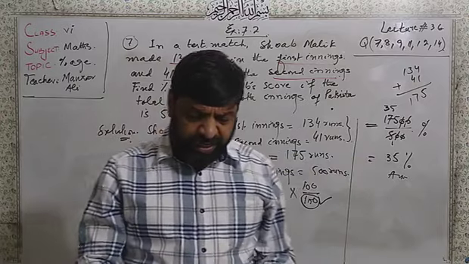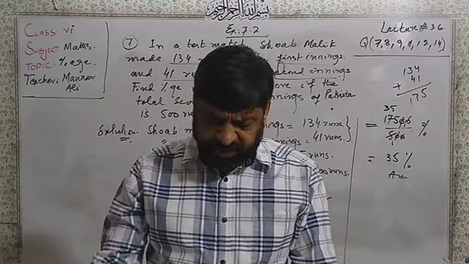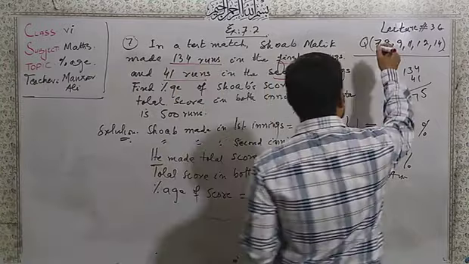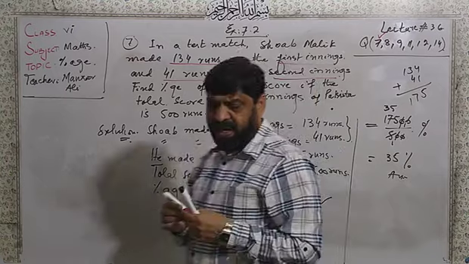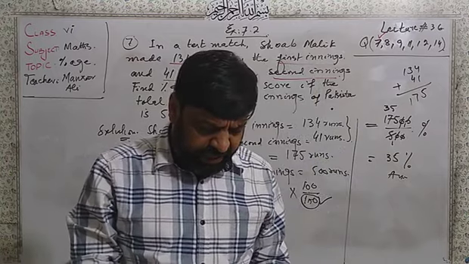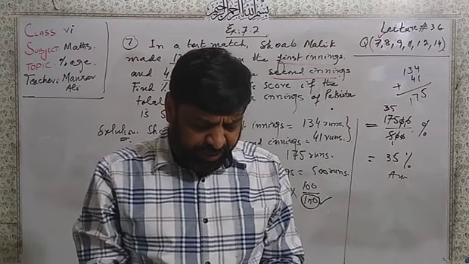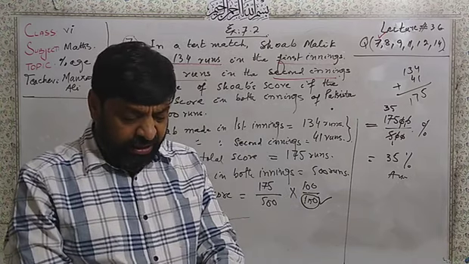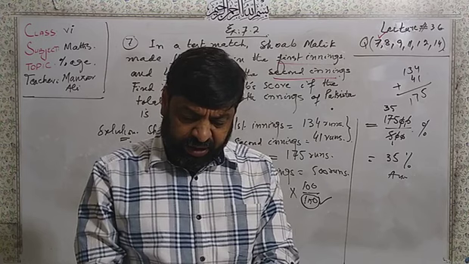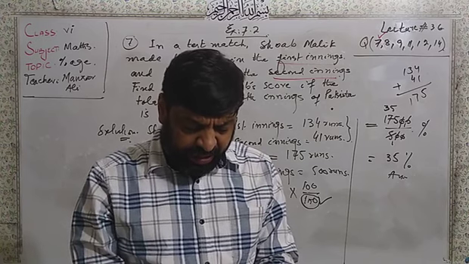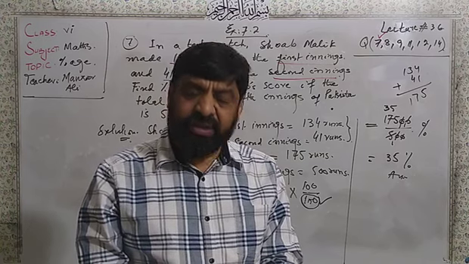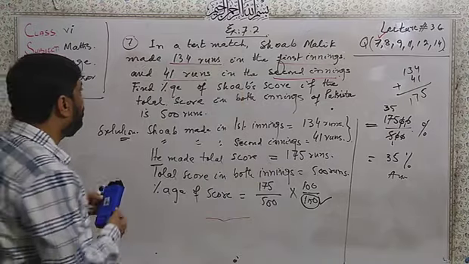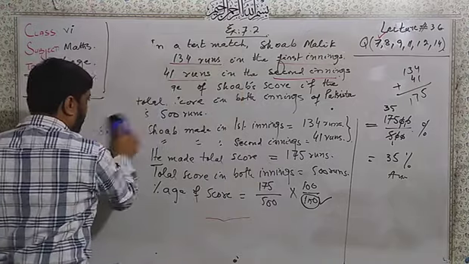So dear students, this was question number 7. Now similarly I have question number 8. Farooq pays 25% of his salary as house rent, and 50% of his salary for other expenses. Find the remaining amount if his salary is 8,000. Now let us start here with the statement that we are given.